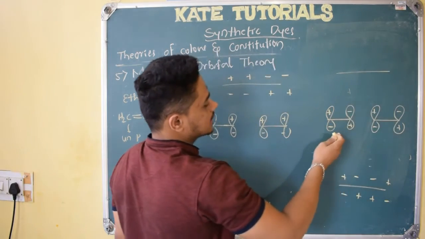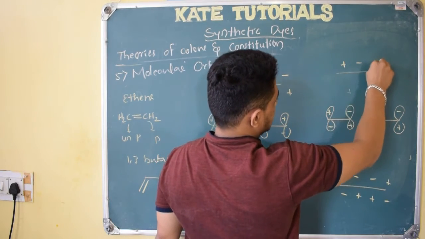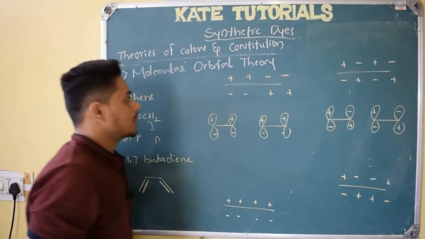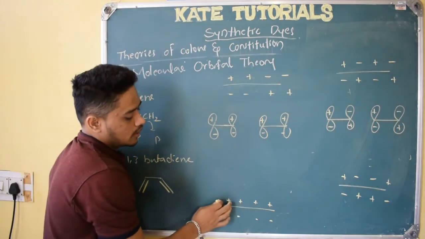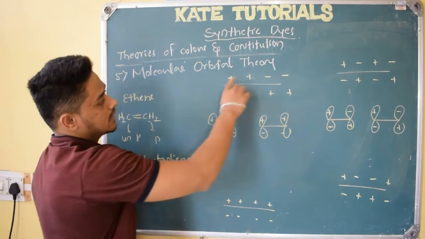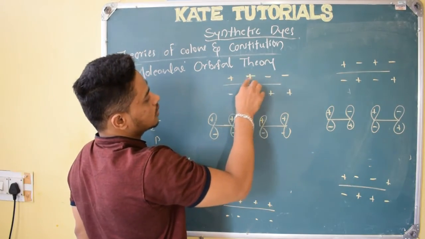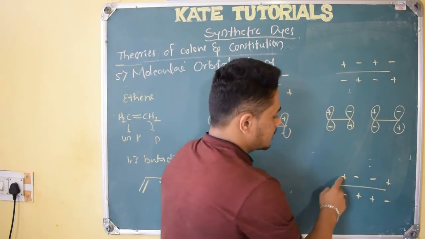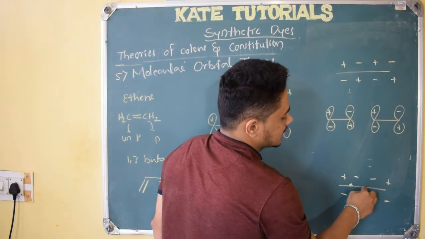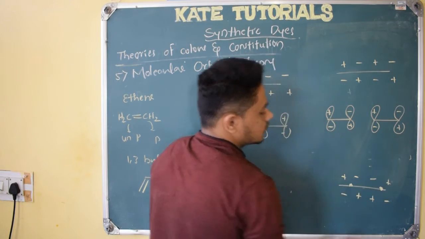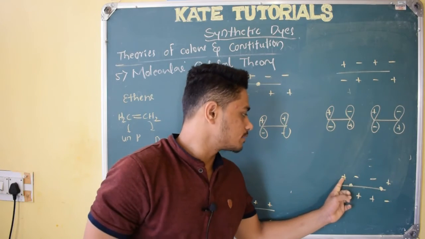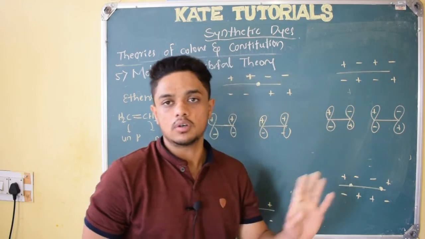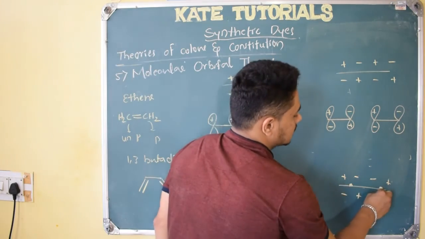I will combine in such a way that, see here, plus, minus, plus, minus, all are different. So minus, plus, minus, plus, right. So if you see here, no node, because all are plus, plus, plus, plus. But here, plus plus no node, but plus minus, here one node is there. Minus minus no node, minus plus node. It means if one is plus and one is minus, then only a node comes. If both are minus minus or both are plus plus, then there will not be any node, right.